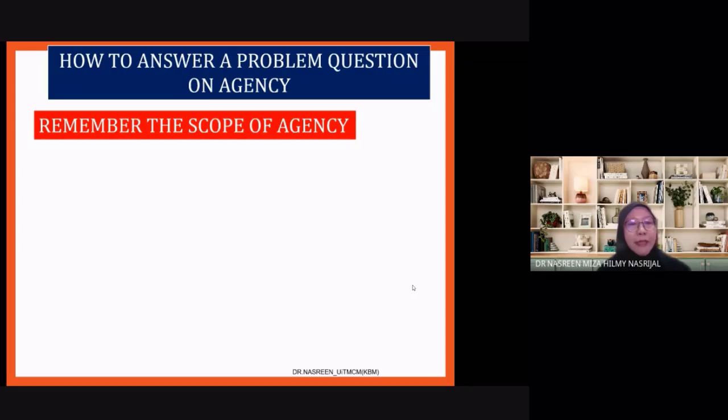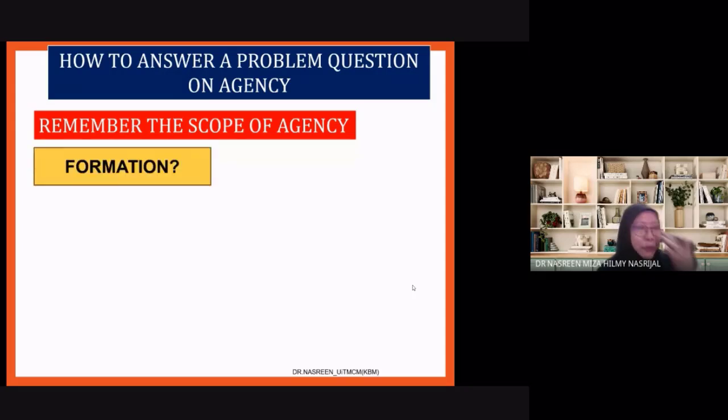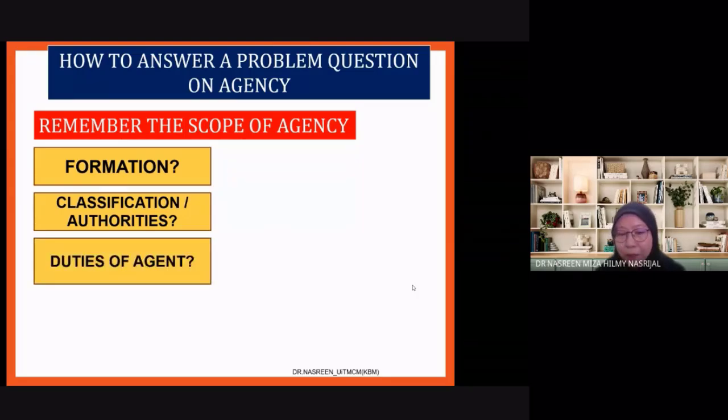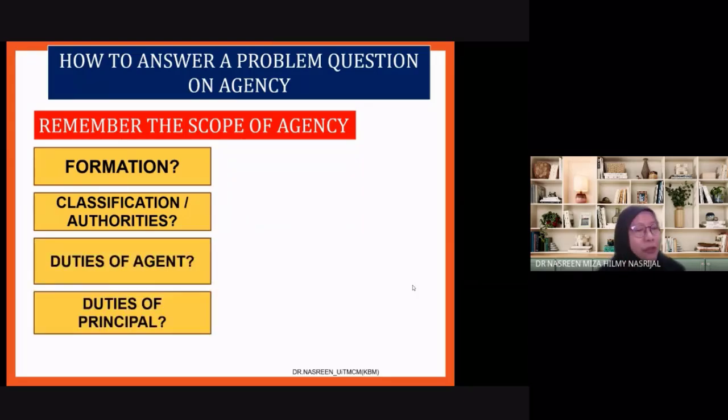Okay, so as I was saying just now, for a problem question on agency, alright, you've got to remember the scope of agency. When you see the exam question, you must have this in mind. What is the scope of the chapter on agency? Is this question regarding formation? If it's regarding formation, which one? Alright? Is it regarding the classification or authorities of the agent? Yeah? Is it regarding duties of the agent? Is it regarding duties of the principal? Is it regarding termination?